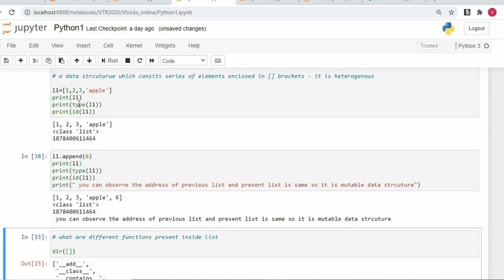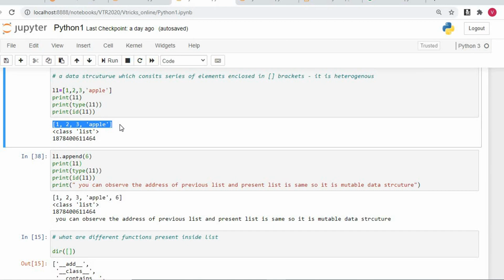This concept is called a mutable data structure. That is, even though you are changing the value, the address is not getting changed. Only the data is getting changed. That is about the mutable data structure. Example is list. How to create a list? Using the square brackets.